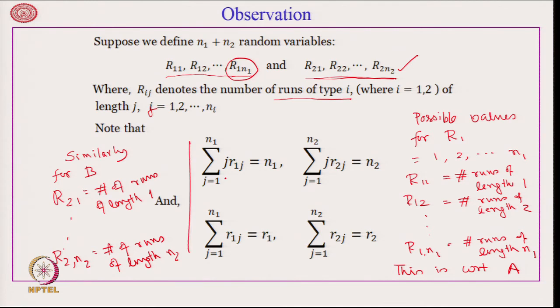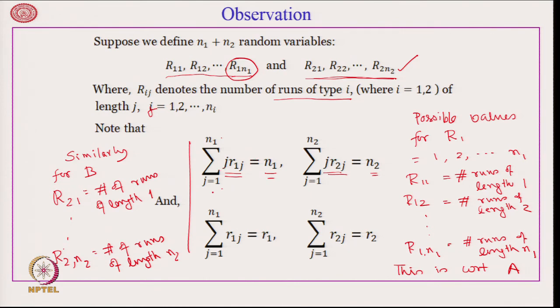Now, note that the summation over j, from j equal to 1 to n_1, of j times r_1_j is equal to n_1, and the summation over j from 1 to n_2 of j times r_2_j is equal to n_2. Why? Since r_1_j is the number of runs of length j, you are looking at the number of runs of length j multiplied by j, the length of that run.